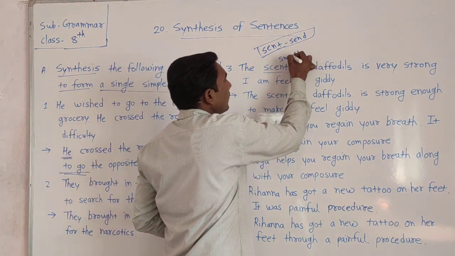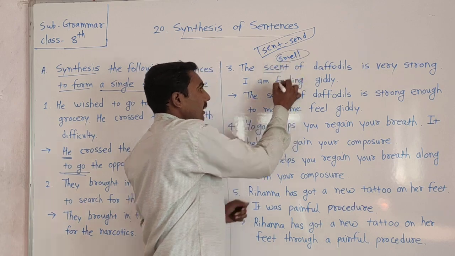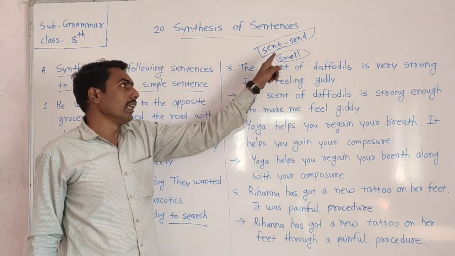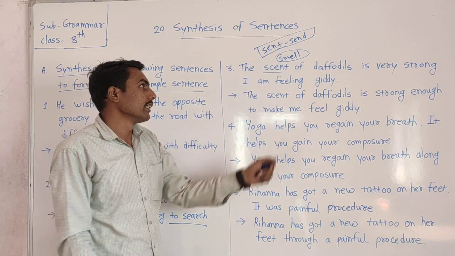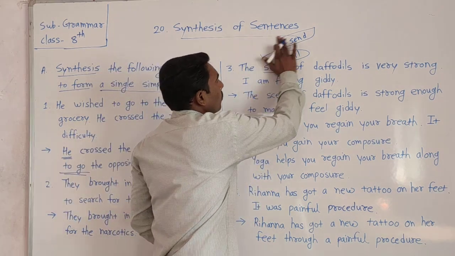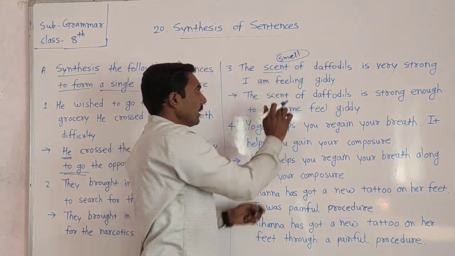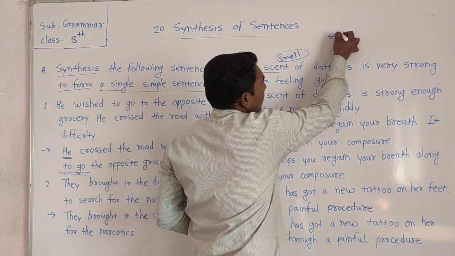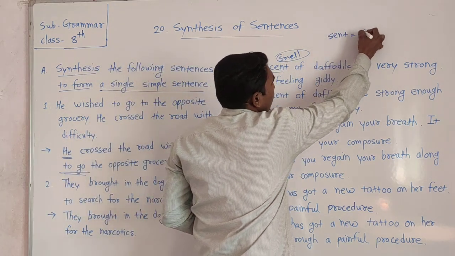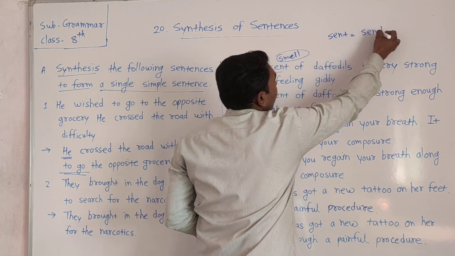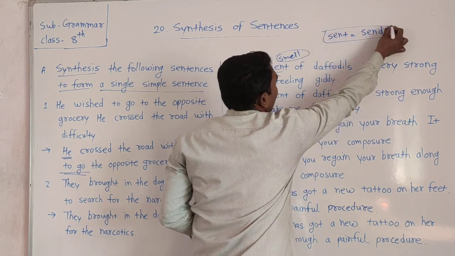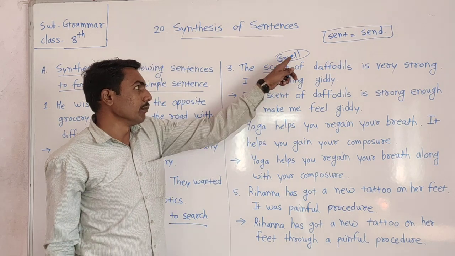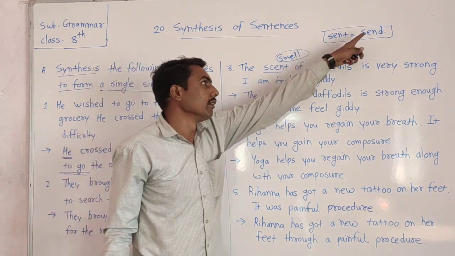Are you getting that? Scent means smell, and the other sent means sent. These are the two words. Scent and sent. Scent means smell, sent means sent.